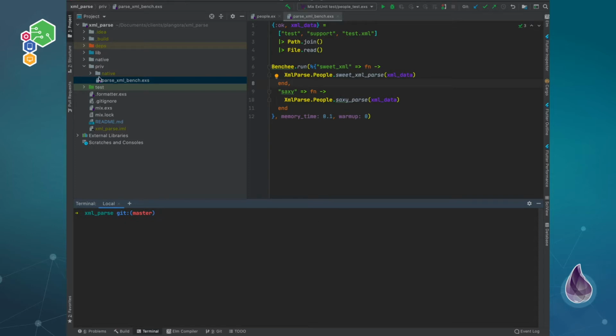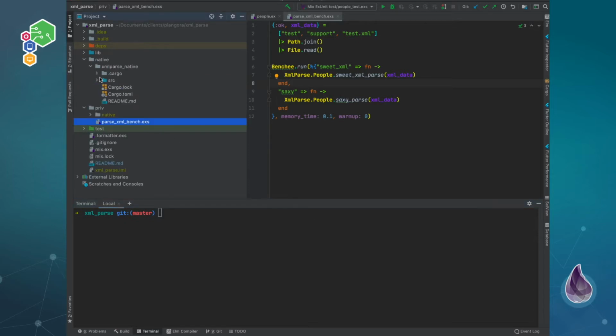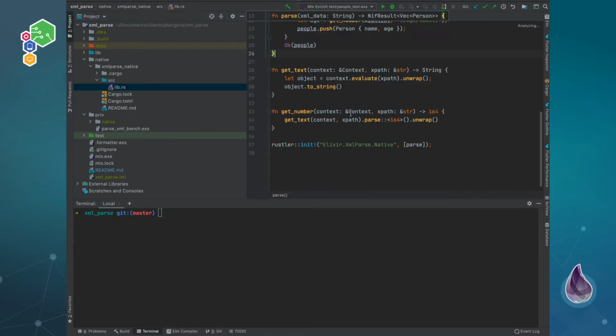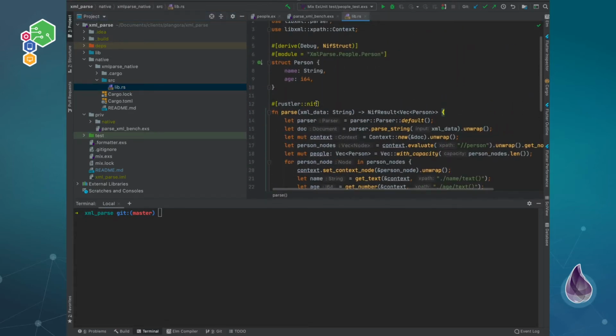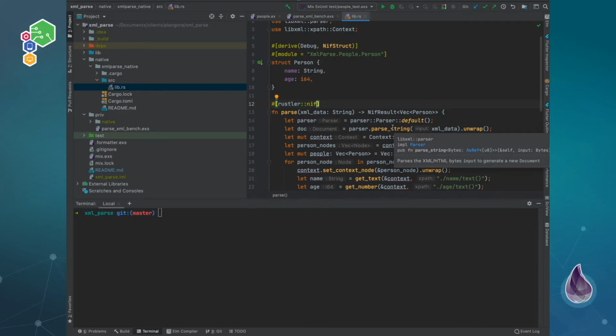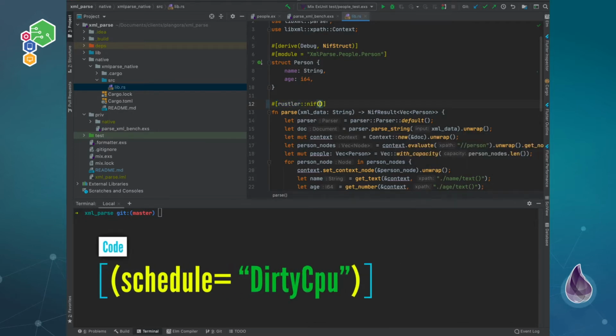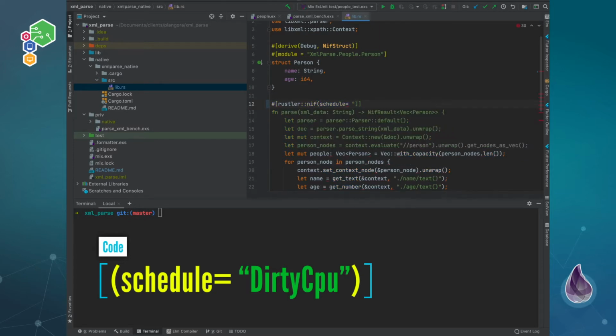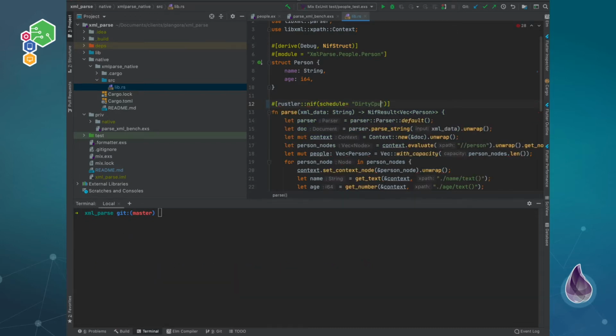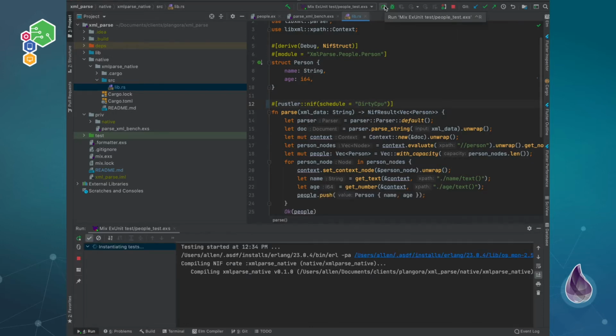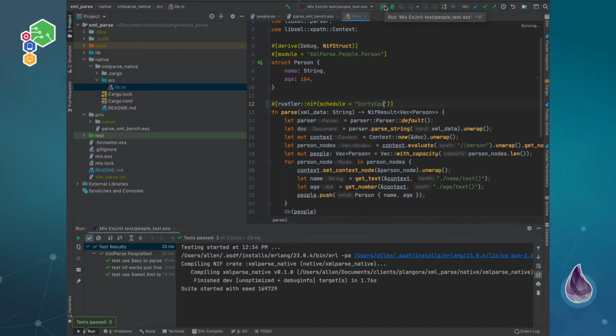All we need to do to fix this little problem is go to your code, go to the NIF that you created over here, and just change this to schedule dirty CPU, and that will fix our NIF for us. So now if we run this again, everything should work the same as before, and you see it does.